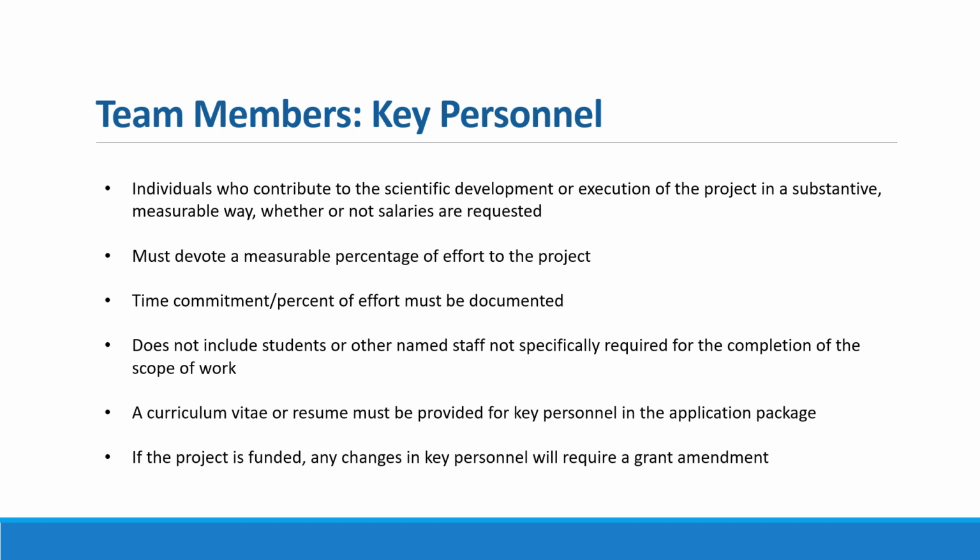And it does not typically include students or other named staff that are not specifically required for the completion of the scope of work. Note here that key personnel are personnel that without which the project would not achieve its goals. Staff that may be easily substituted will fall into another class of personnel to be discussed in upcoming slides. A curriculum vitae or resume must also be provided for key personnel, similar to the principal investigator. And if the project is funded, any changes in these key personnel would require a grant amendment.